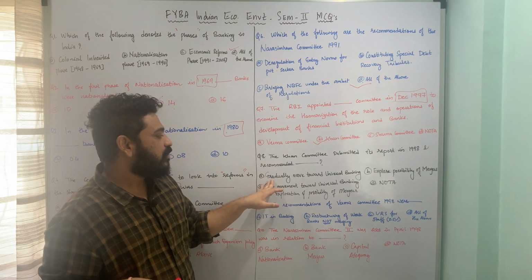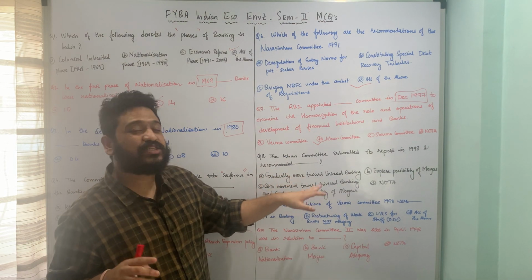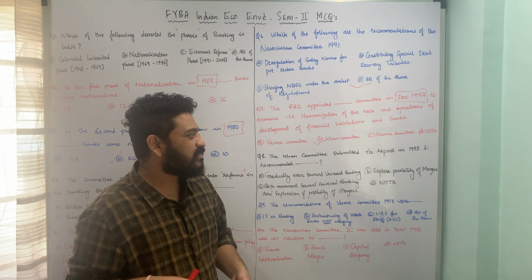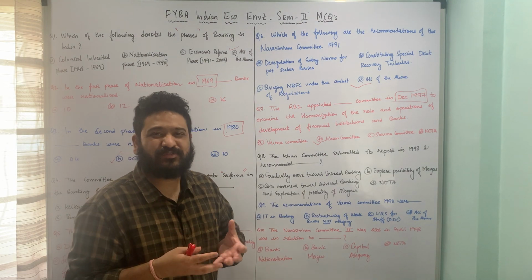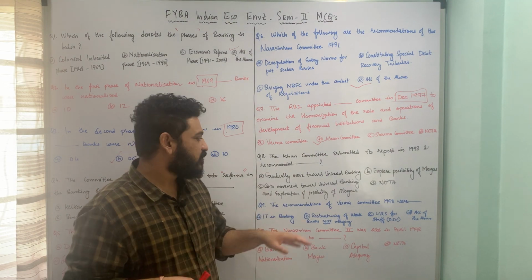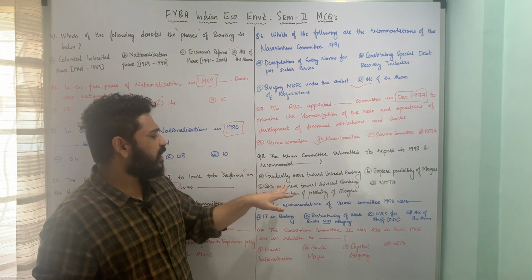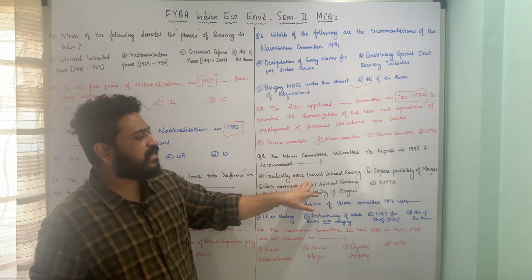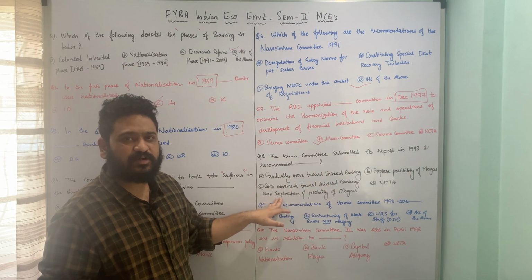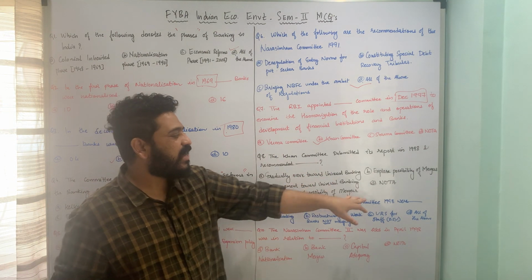First is gradually move towards universal banking. The second is explore possibility of mergers of weak banks with strong banks. Then we have both these points, and then none of the above.